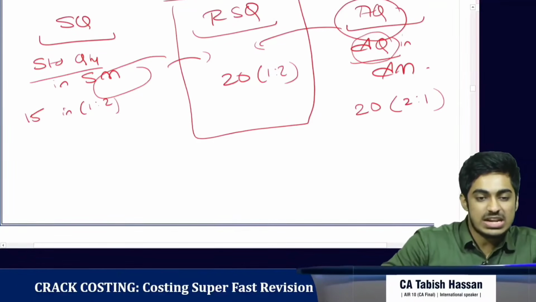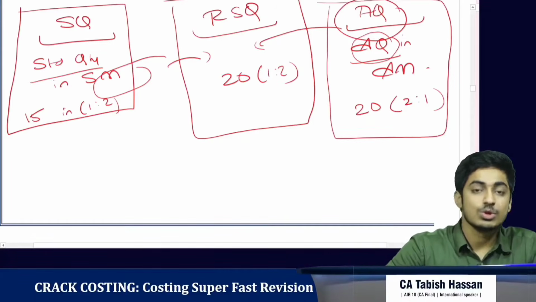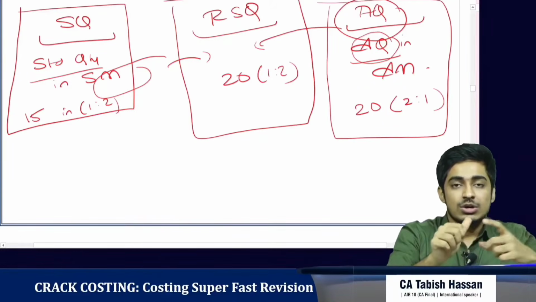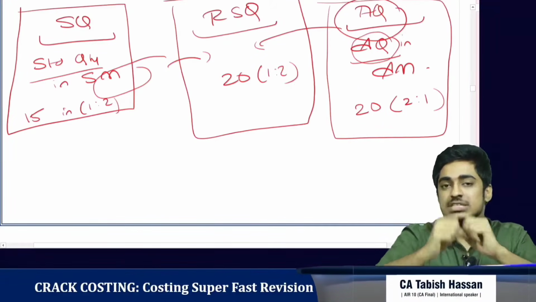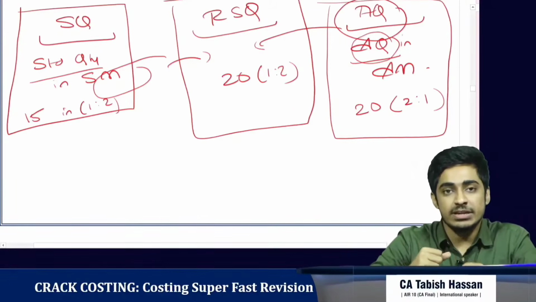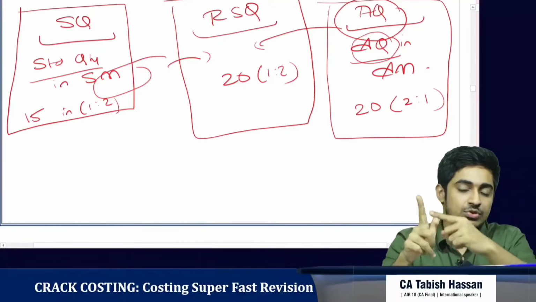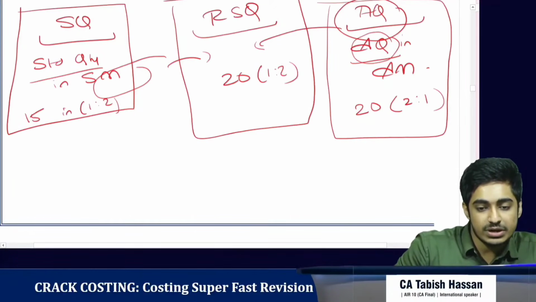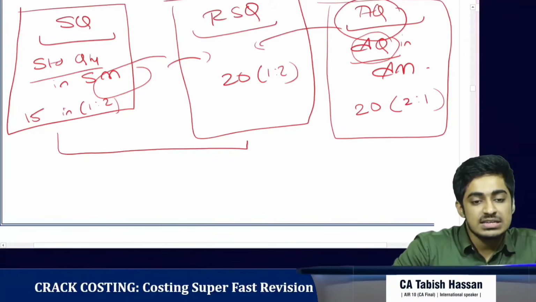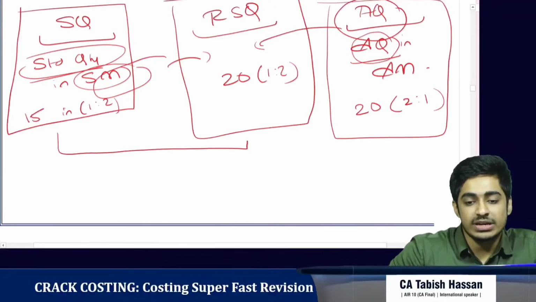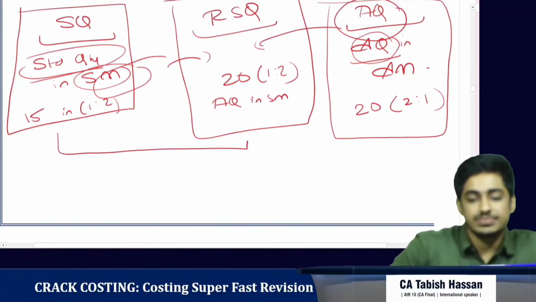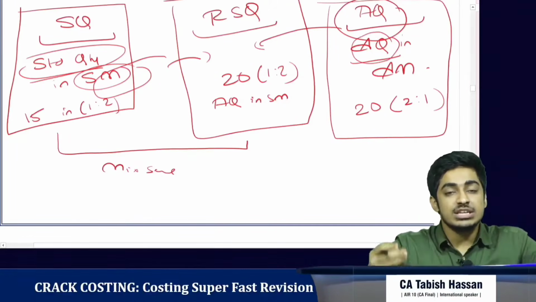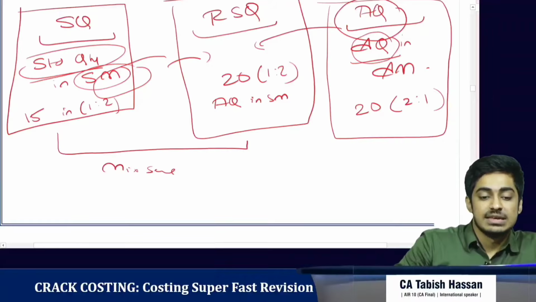So let's see how it helps. What do we want to see? We want to see how much cost extra we've incurred only due to change in mix. That's the first thing. Second thing is how much cost extra we've incurred only due to change in quantity. Those are the two bifurcations we need. So let's compare standard quantity and revised standard quantity. Standard quantity is standard quantity in standard mix. Revised standard quantity is actual quantity in standard mix. What happened here? Here the mix is the same. In both places we are mixing the materials in the ratio of 1:2. But what is the difference? The difference is in the quantity.